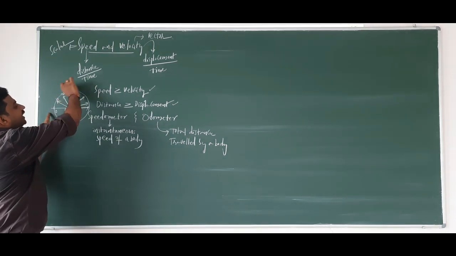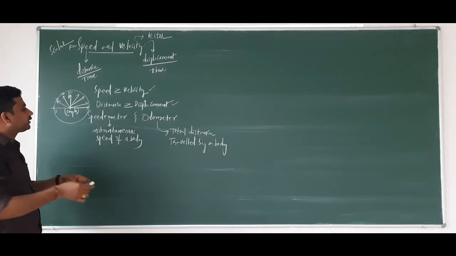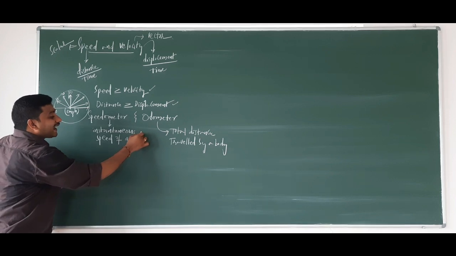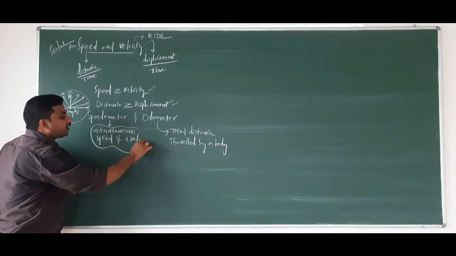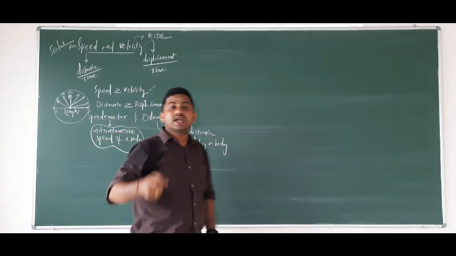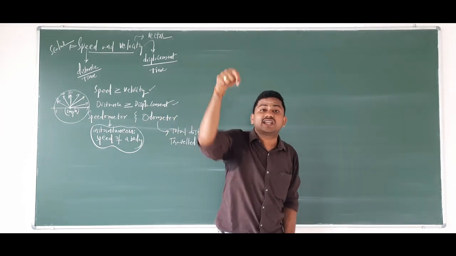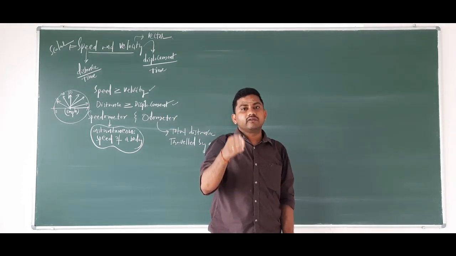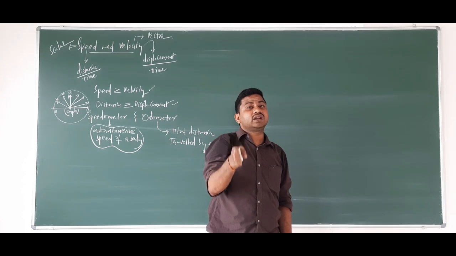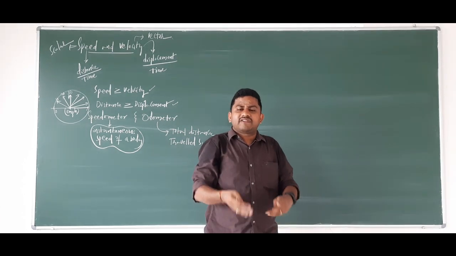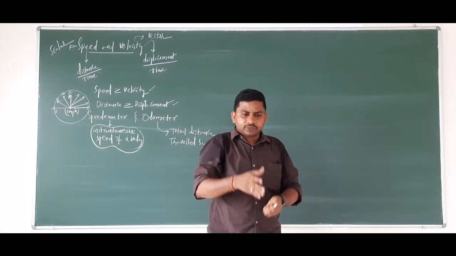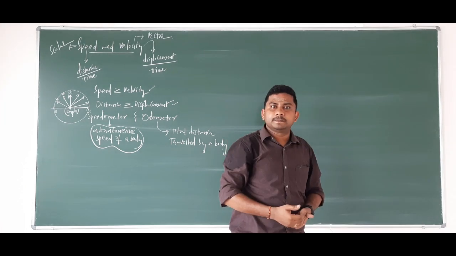This is the reading of the speedometer, which gives you the instantaneous speed of a body. Instantaneous means at that particular instant, the speed will be one particular reading. For example, you are moving in a car and a speed breaker comes.